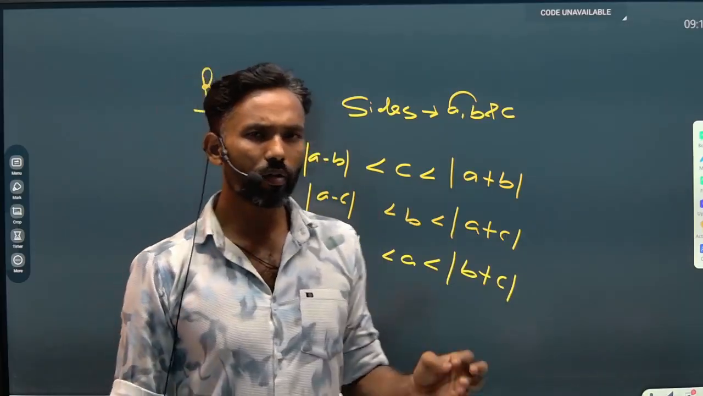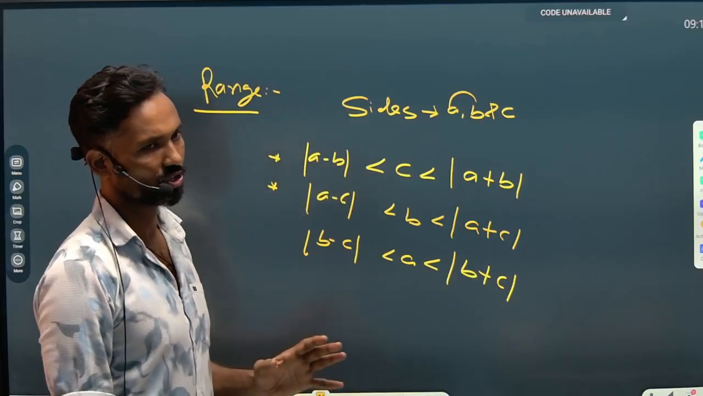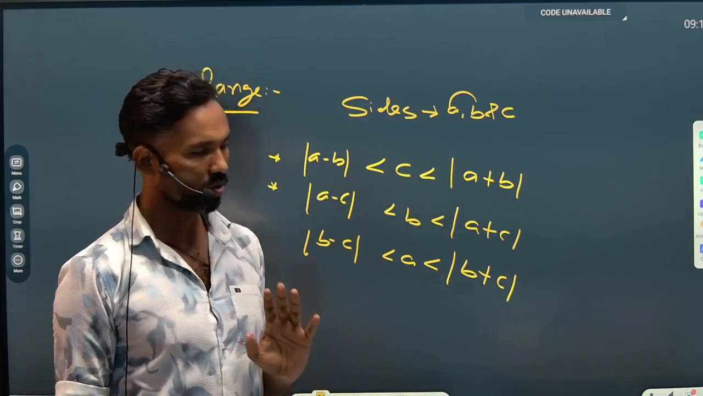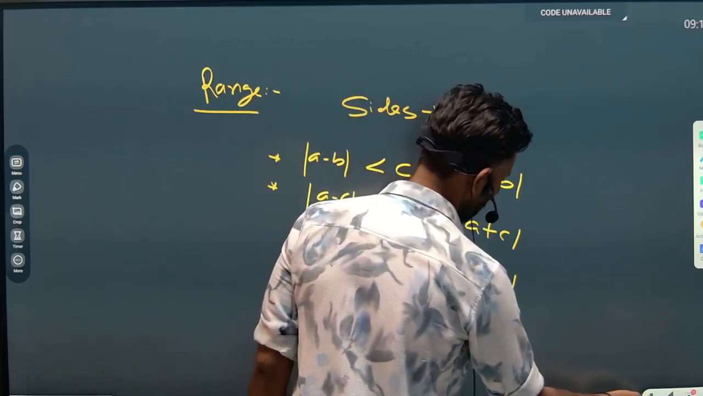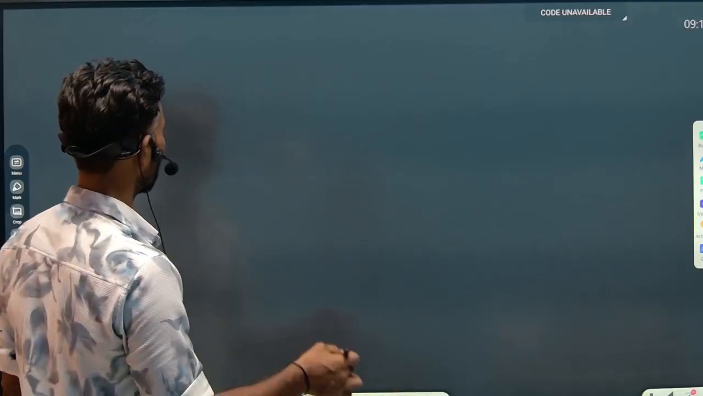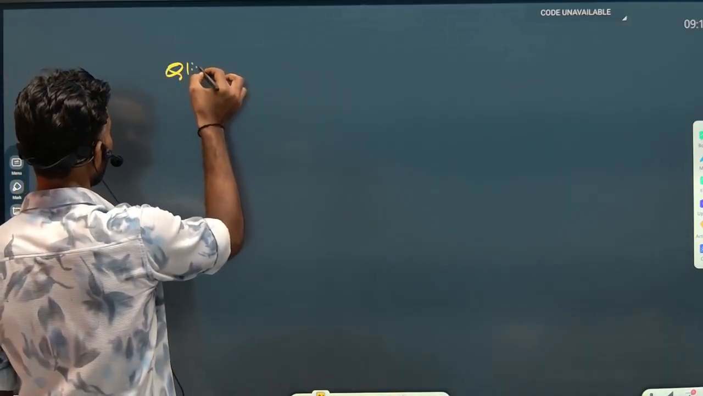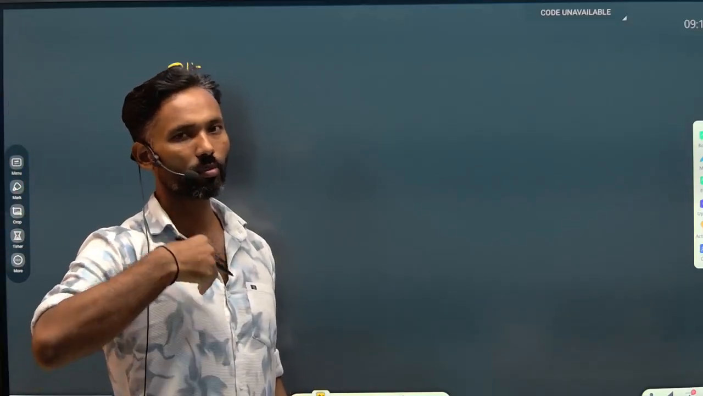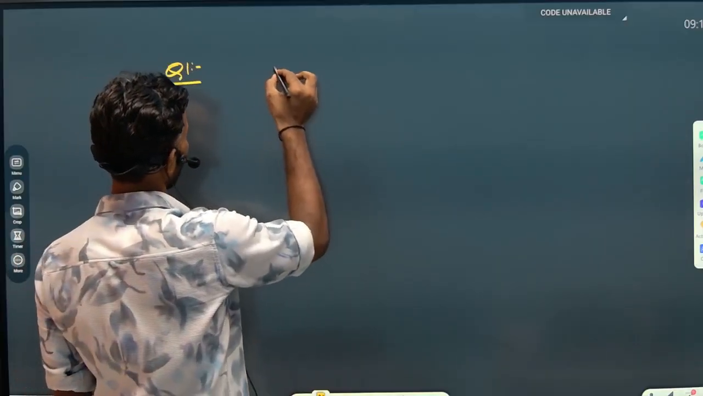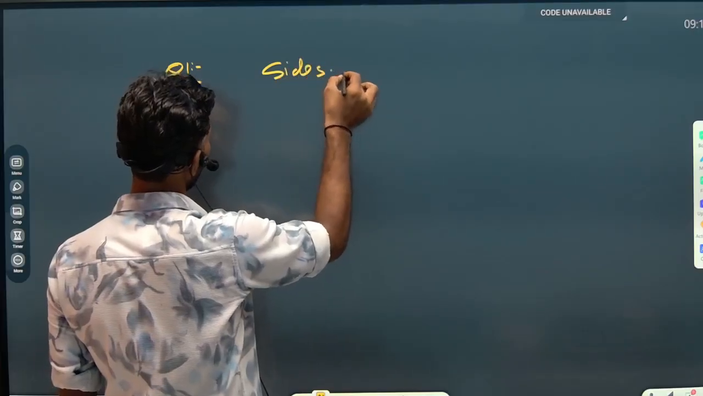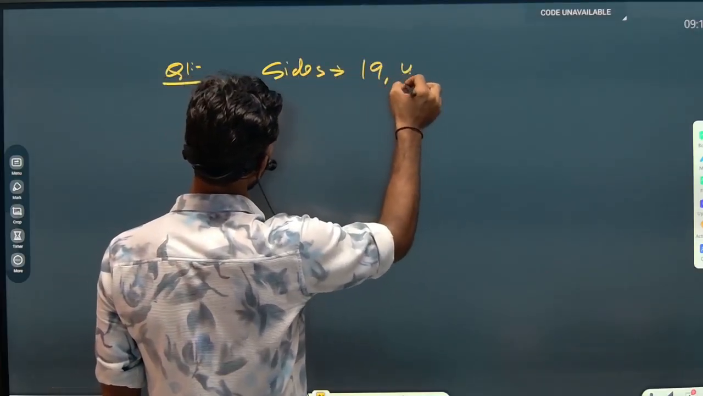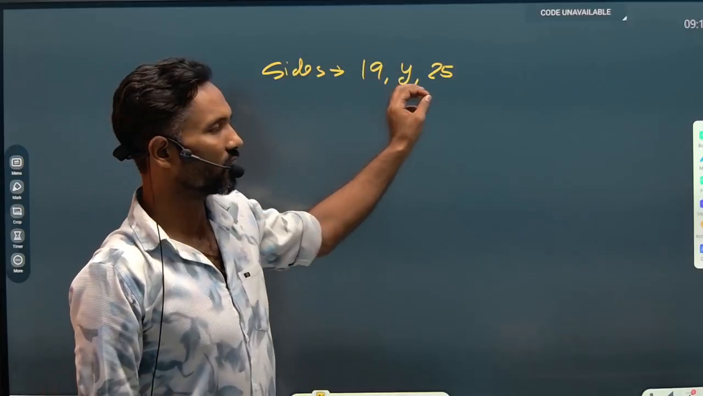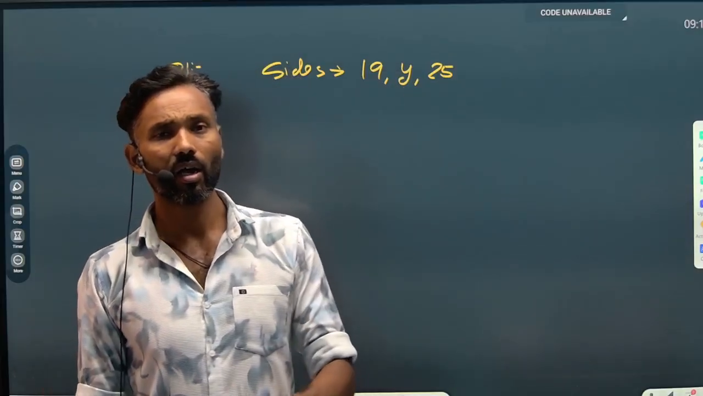Now I will discuss two or three questions based on these conditions, on how to solve the numericals. I'm writing the question just in short form, and you have to understand what I am saying here. So let's take a question. Suppose the sides of the triangle are given as 19, y and 25. These are the lengths of the sides of the triangle, and he is asking us the value of y.